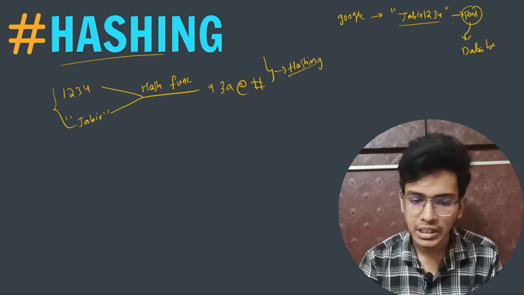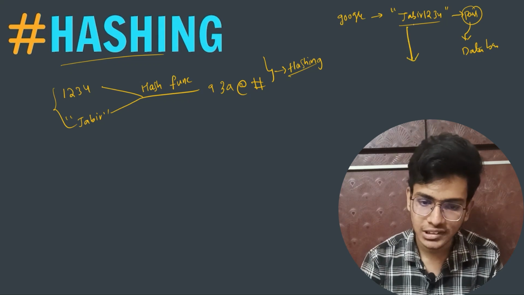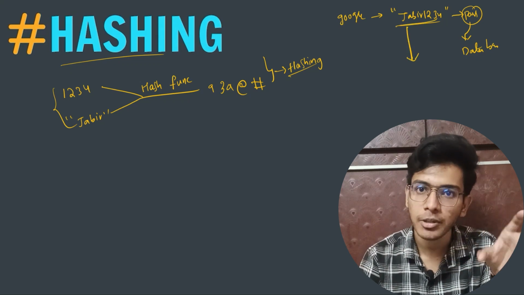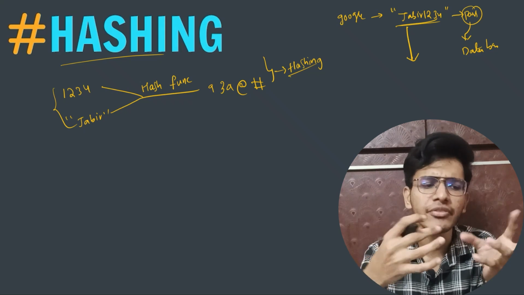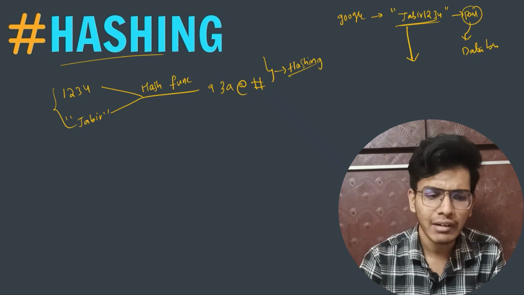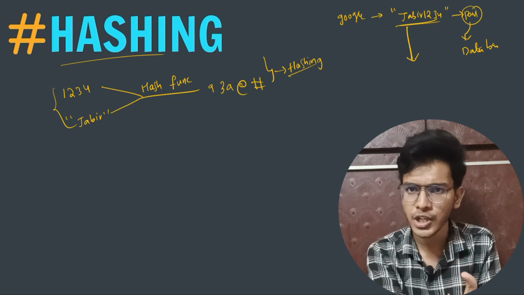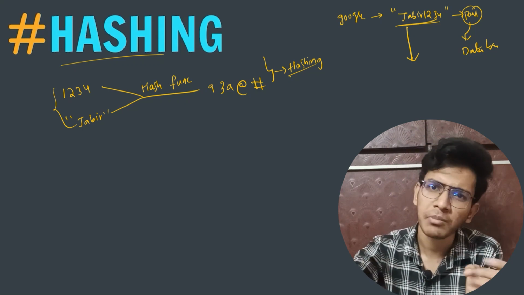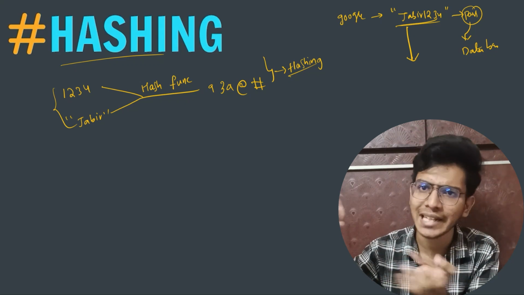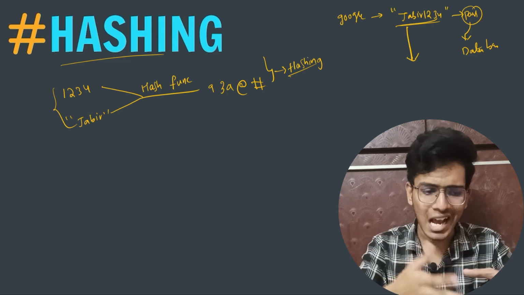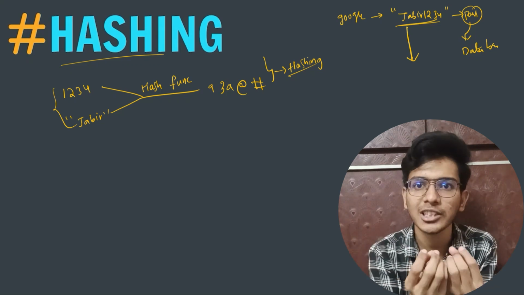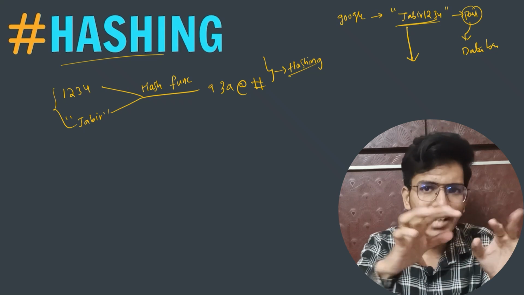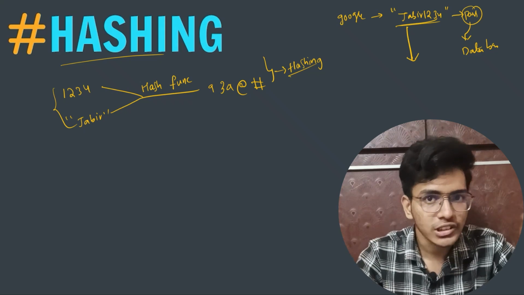It will convert this data form into another data type using some algorithms. We have different hashing algorithms. Java will use some different hashing algorithms. Google might use some algorithms based on salting and those kinds of things. C++ uses its own algorithms, right? The algorithm may differ, but the process will remain the same.